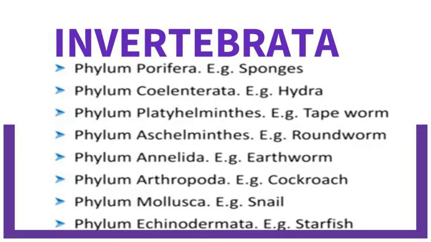The animal kingdom is further divided into two groups based on the presence or absence of a notochord: invertebrata and chordata. Chordata has two subdivisions, protochordata and vertebrata. Animals which do not possess a notochord are called invertebrates or non-chordates. Animals which possess a notochord or backbone are called chordates.